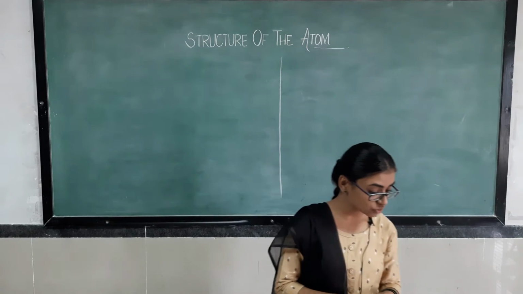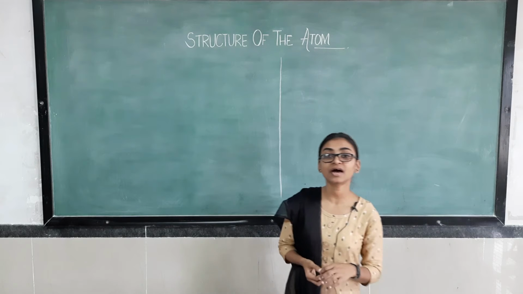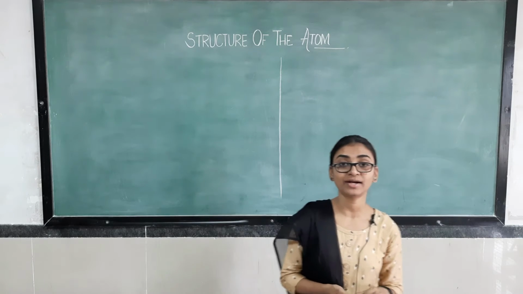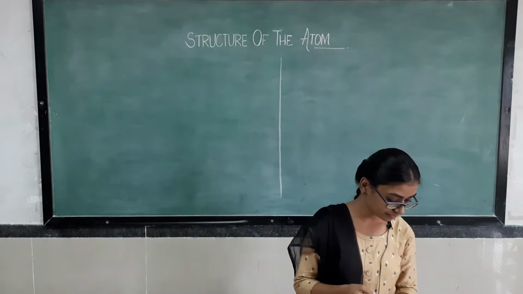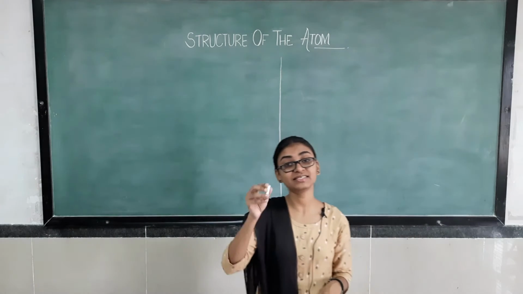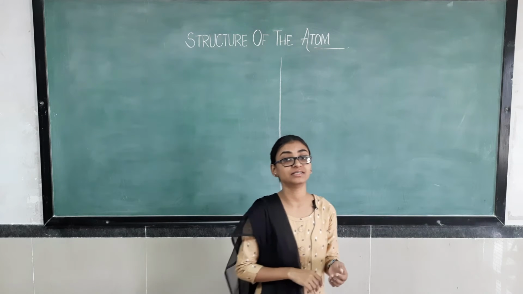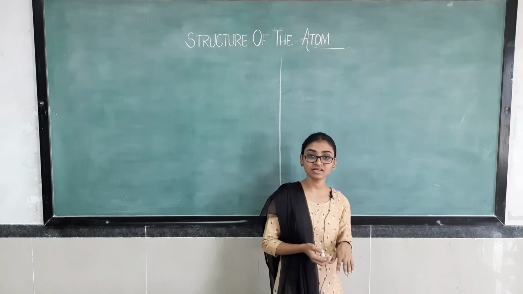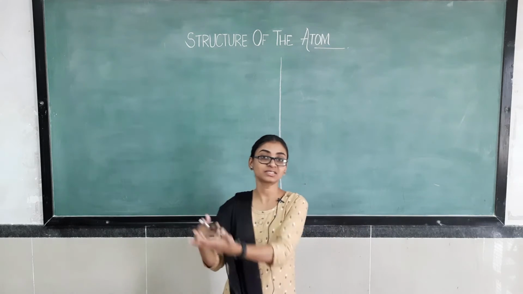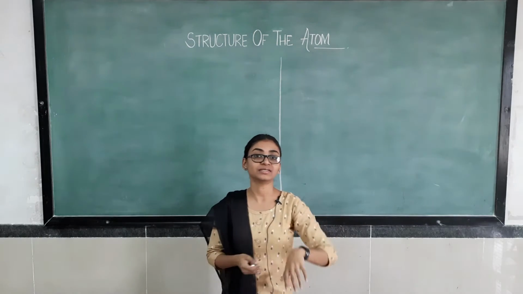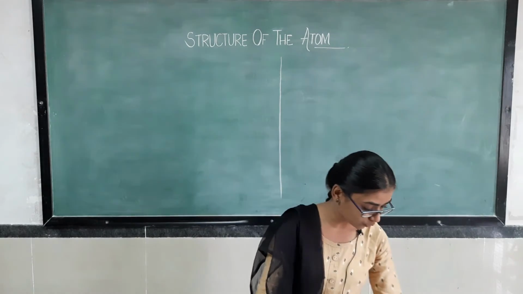Right? The electron was discovered by J.J. Thomson in 1900. Electrons are basically what we know nowadays: negatively charged particles, while protons are positively charged particles. Protons are present inside the nucleus, while electrons are revolving around the nucleus, or you may say in a perfect orbit. So this is what we are going to see now.